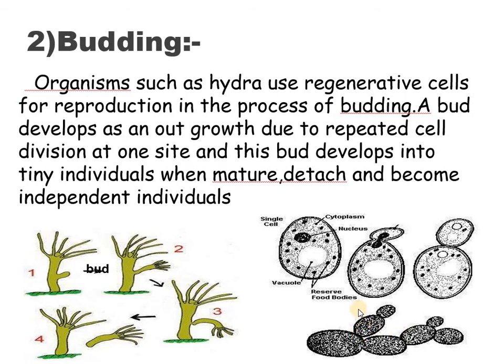The parent individual remains intact. It does not get distributed into two individuals, but forms a daughter individual. So that was your budding in case of yeast.